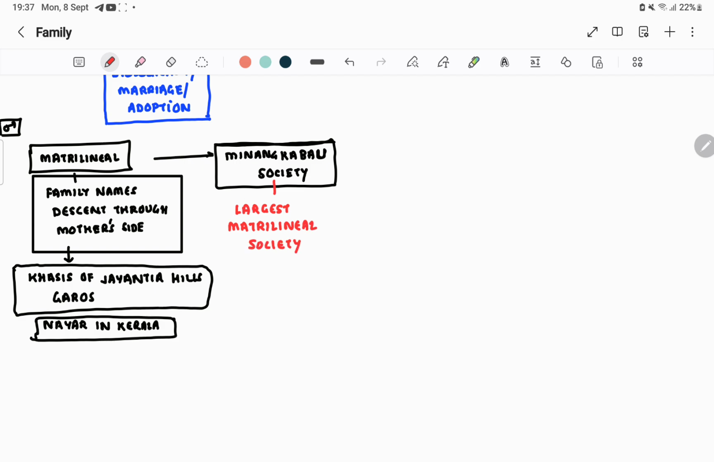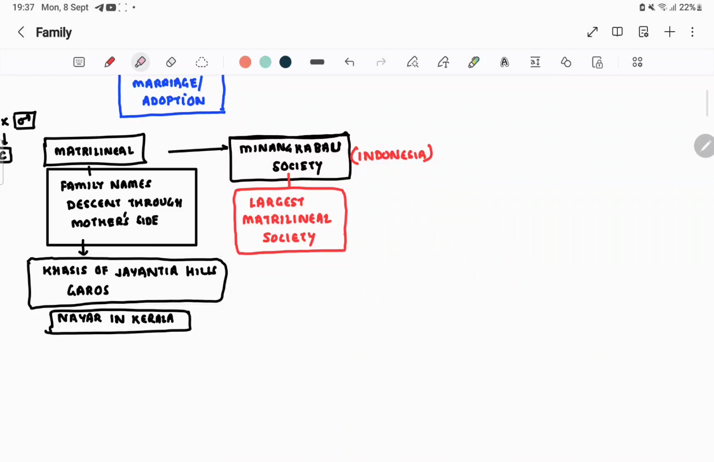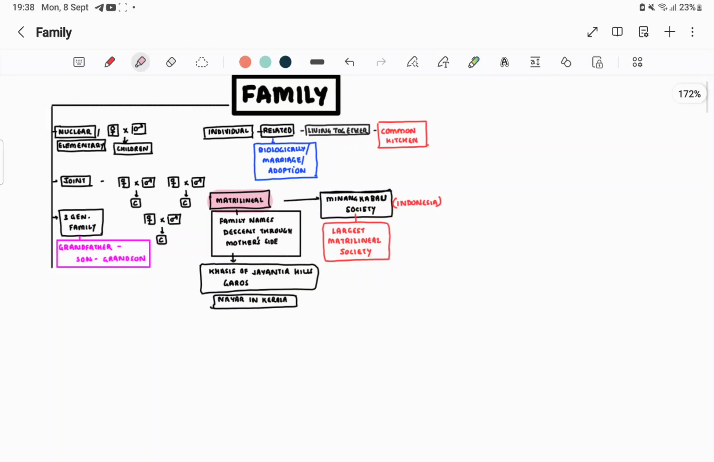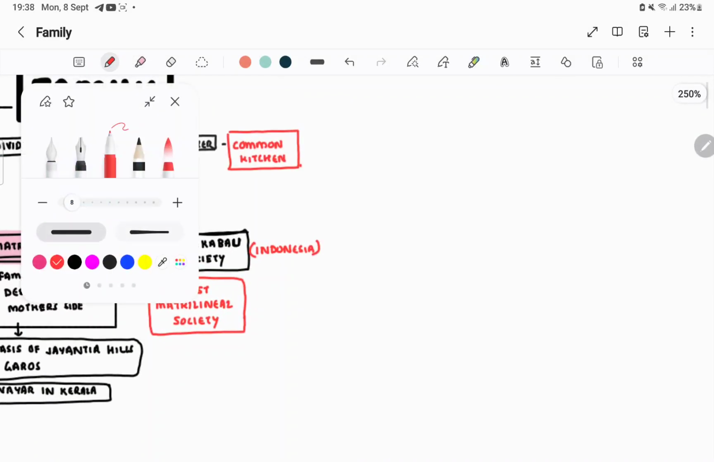Okay, largest matrilineal society, and this society is basically in Indonesia. Basically what is happening is the daughter is inheriting family properties and land from the mothers. Basically it's a mother dependent family, a matrilineal family. You can understand it in that way. So they commonly ask this thing. After the matrilineal family, we are moving to some other types of families.